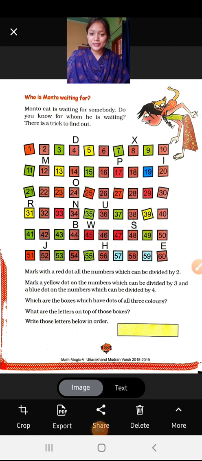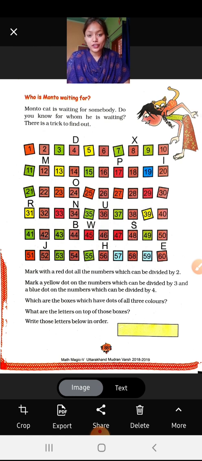Now let's play a puzzle game. Yes, a puzzle game we will play, and no cheating. You all have to do it yourself. Okay, so I'll tell you the rules of the game. First, what is there? A cat is there whose name is Monto. Yes, Monto is a cat and she is searching for someone. So whom is she searching for? This we have to find.